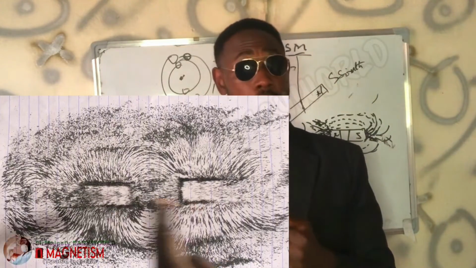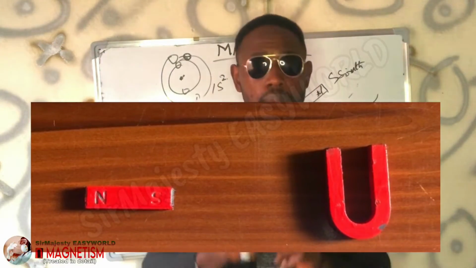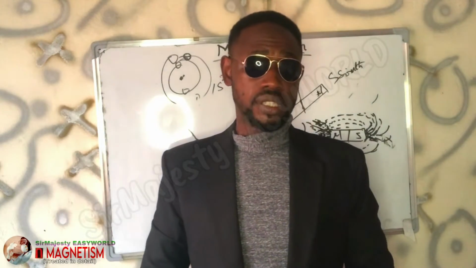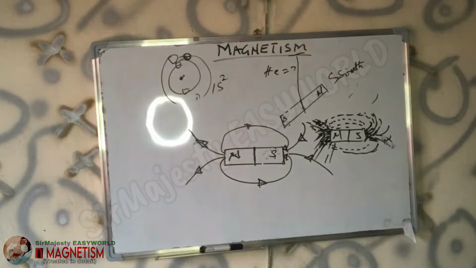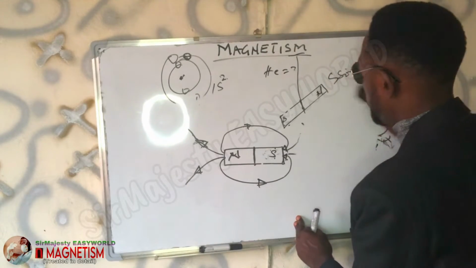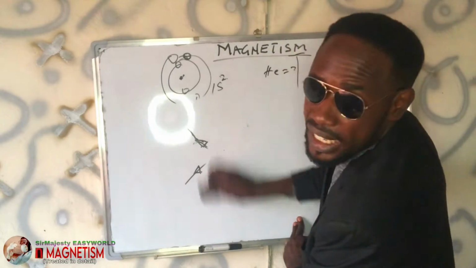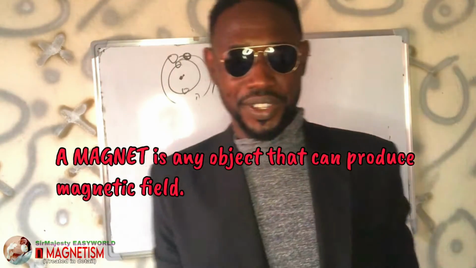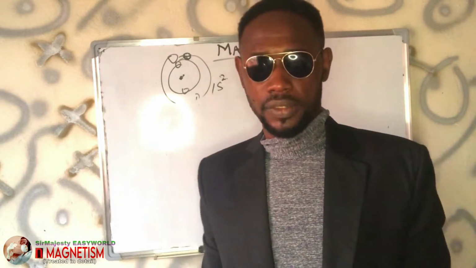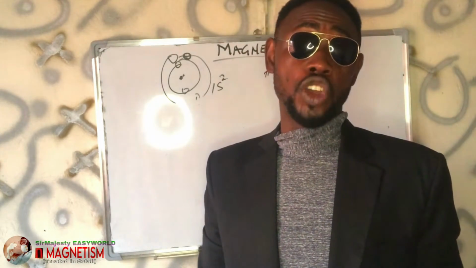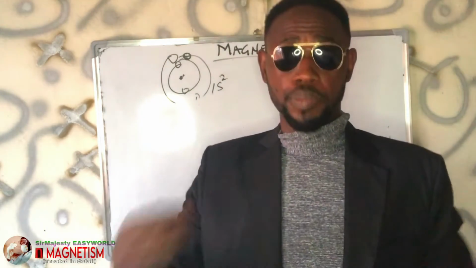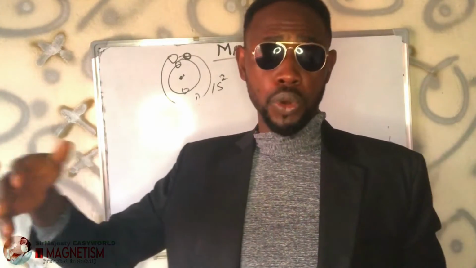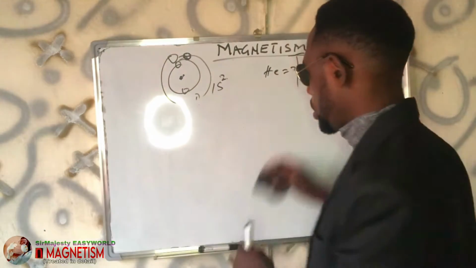Okay, that is it. We now have to see, there are different forms of magnets, of course. We have the bar magnet, the horseshoe magnet, the one in U form, and also the disc magnet, the one we can see in the speaker. So these are the different forms in which magnets can appear. And if they ask you what a magnet is, by definition, a magnet is any object that can produce a magnetic field. Very simple. In layman's understanding, it is any material that can attract or repel other objects. The point where the attraction or the repulsion is felt most is the poles of the magnet. Okay?